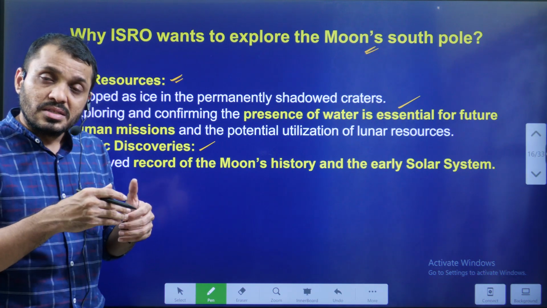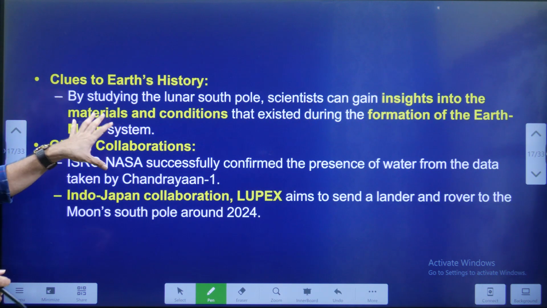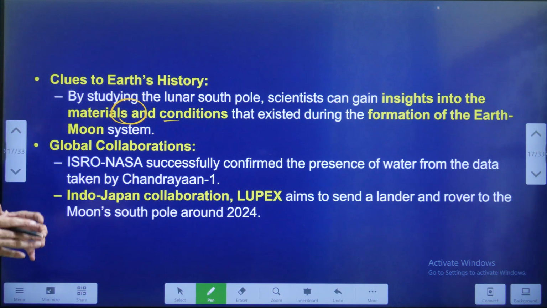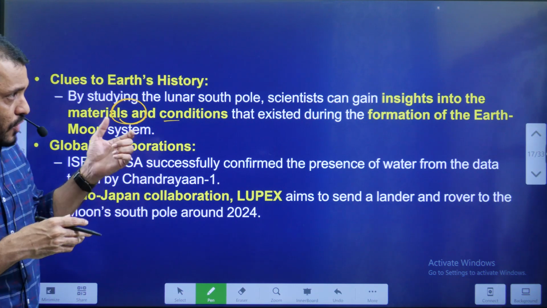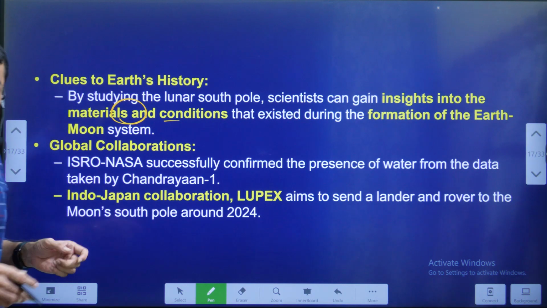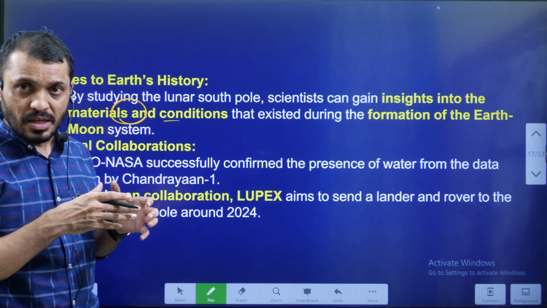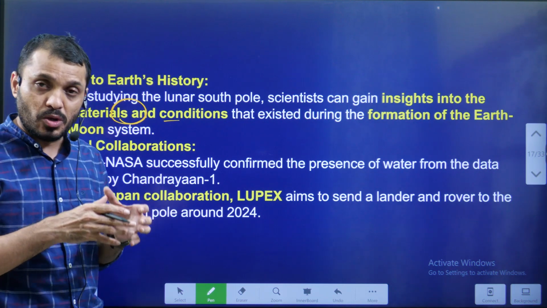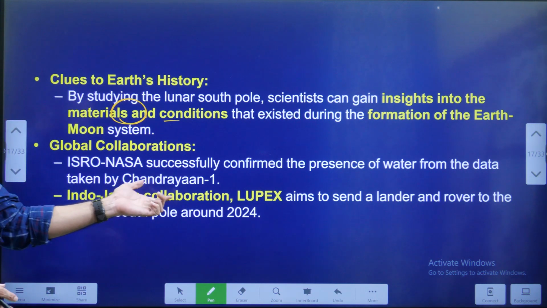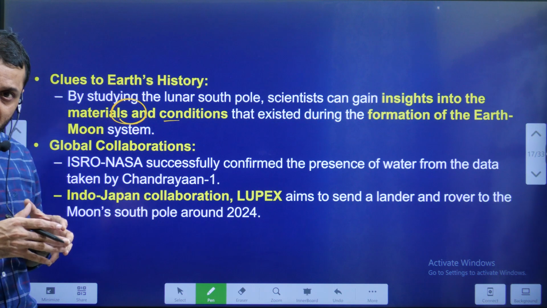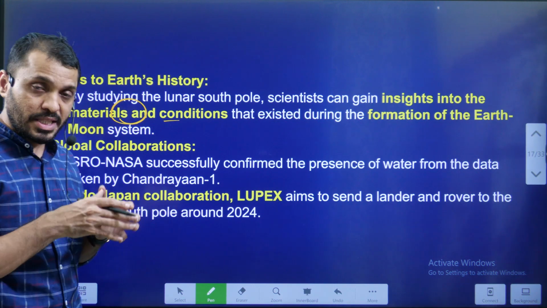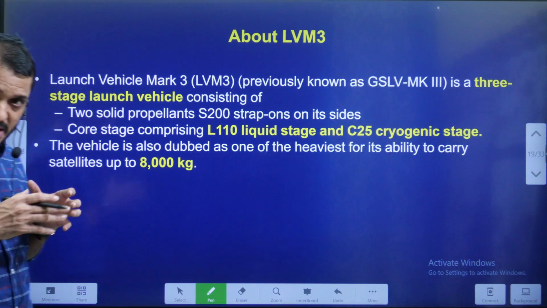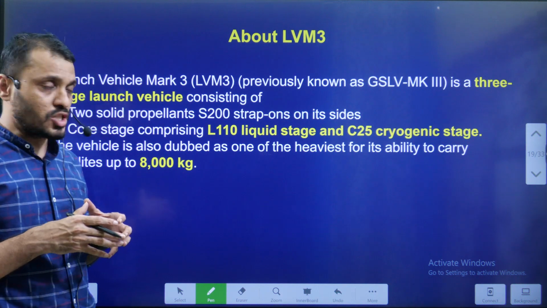Scientists believe that studying the moon can give clues regarding the materials and conditions that existed in the formation of the earth and moon system. And of course, if we succeed in this Chandrayaan-3, we can make global partnerships regarding these projects in future, so we can explore with joint collaboration. Already the Indo-Japan collaboration, LUPEX, is also aiming to send both lander as well as rover by the year 2024. So these are some of the significance regarding Chandrayaan-3 in the south pole.